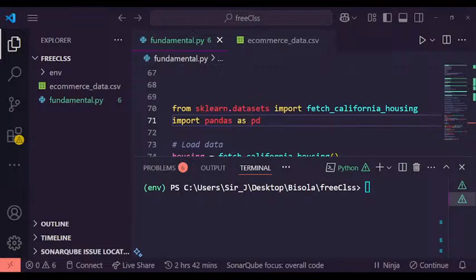Okay, so I want us to start with an introduction. I want to start by introducing us to AI agents. So what is an AI agent really?